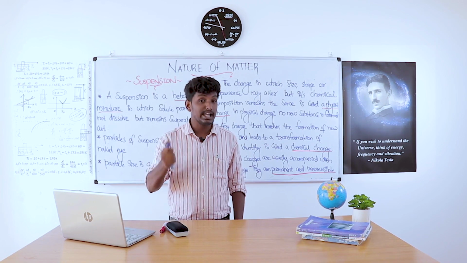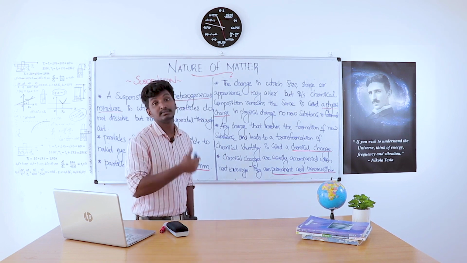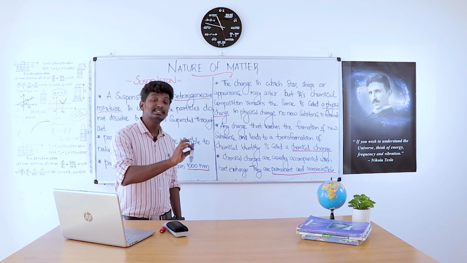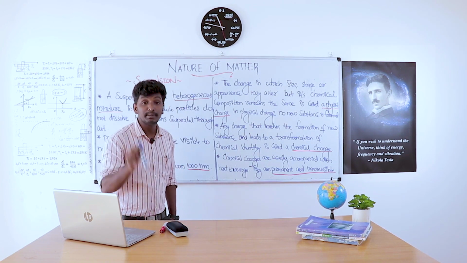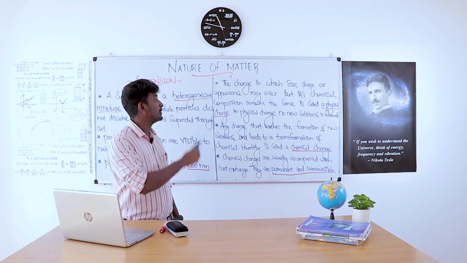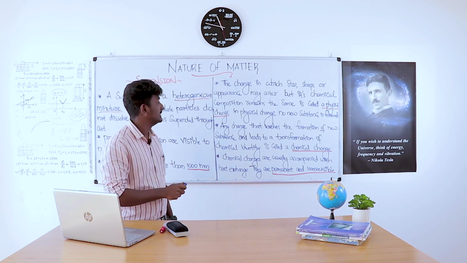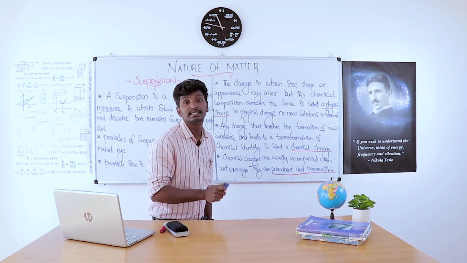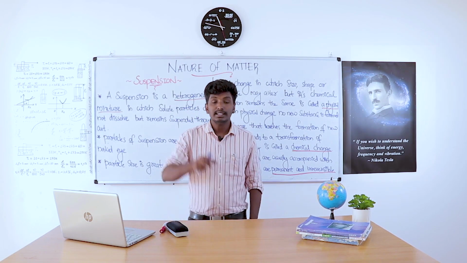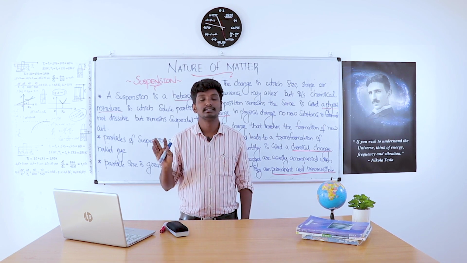That is, the size may vary, the shape may vary, and the appearance may vary, but chemically the substance remains the same. The chemical composition of the substance remains the same. Then that type of change is called a physical change. Also in a physical change, no new substances are formed. The previous substance remains as what it is.